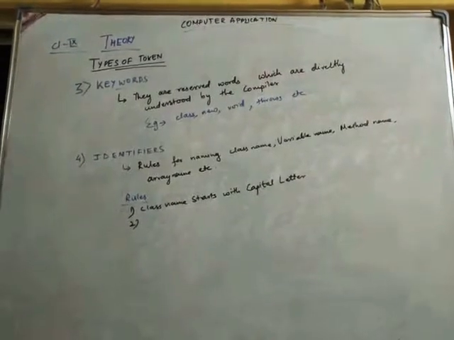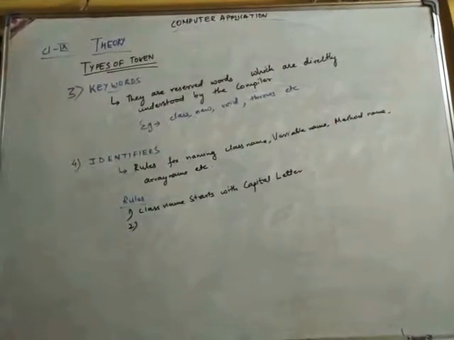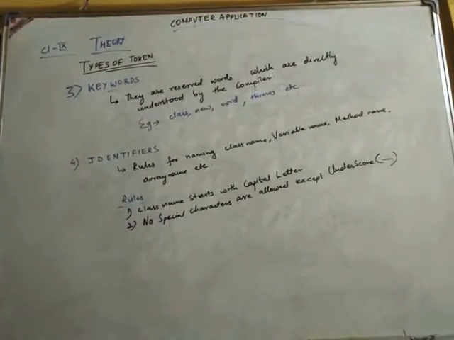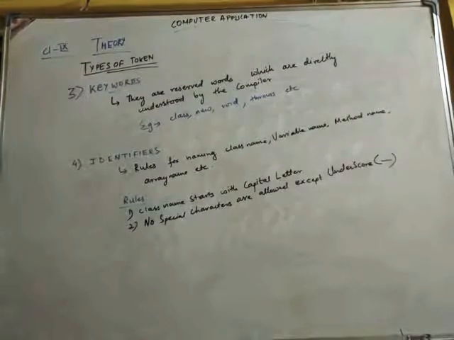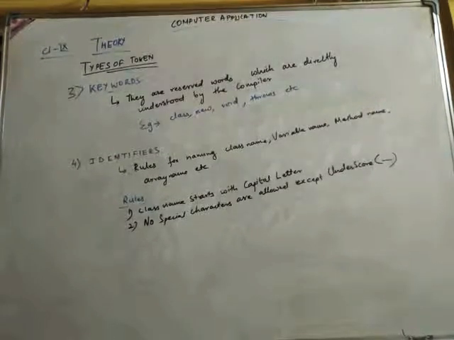Okay, the second rule is no special characters are allowed. In a variable name or method name, there are no special characters allowed except underscore. Any other special characters are not allowed.